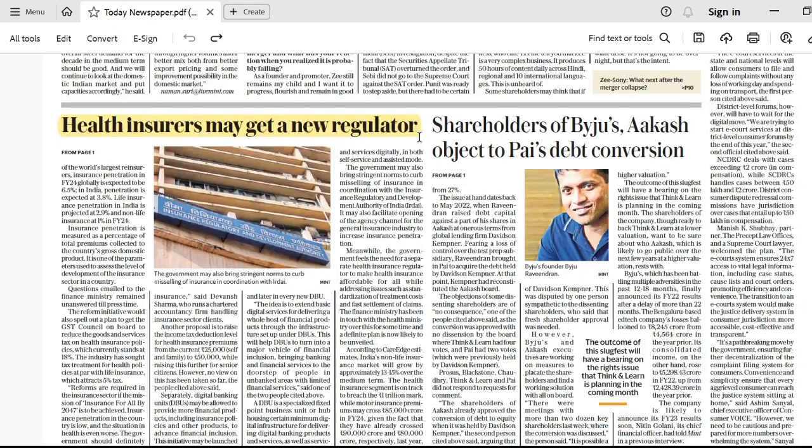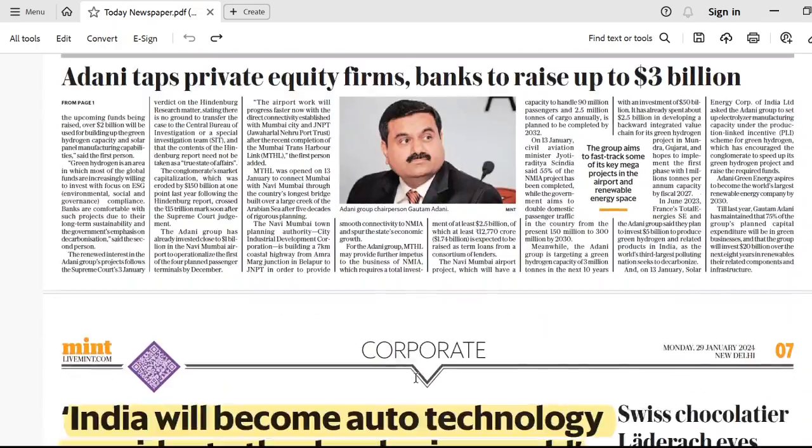Alright, this is the same health insurance, Get a New Regulator. It is explained in great detail here why there is a need of a regulator in the health insurance sector and how it can impact. Okay, I hope it is clear.